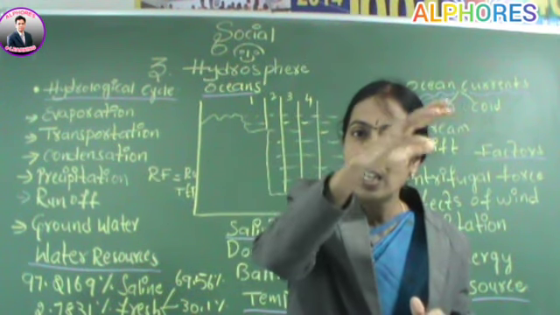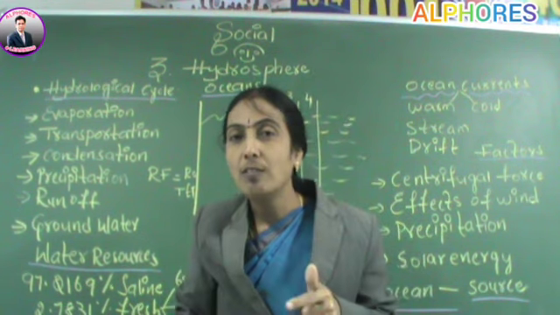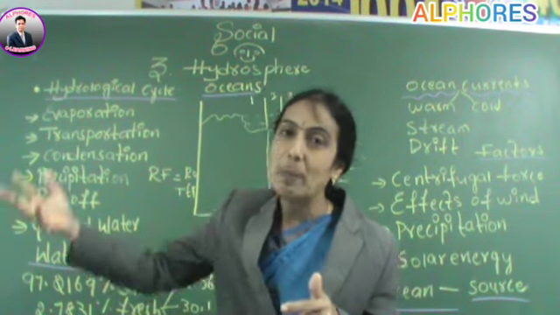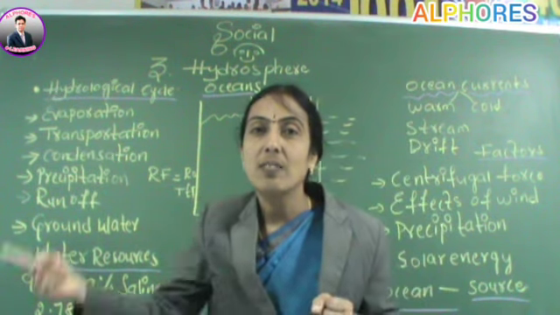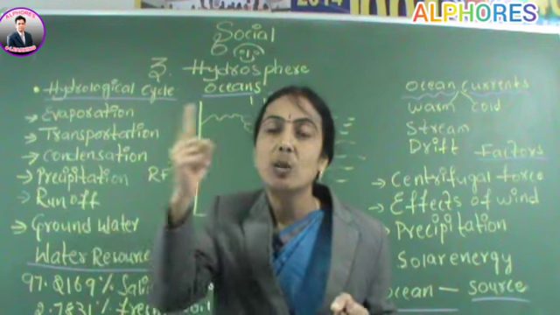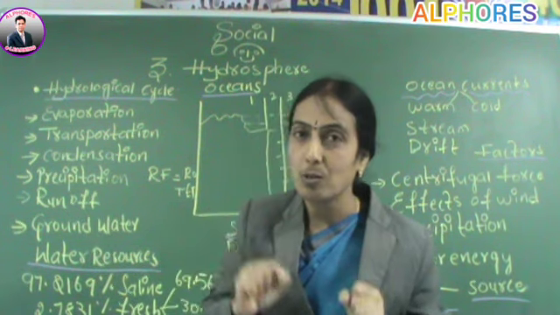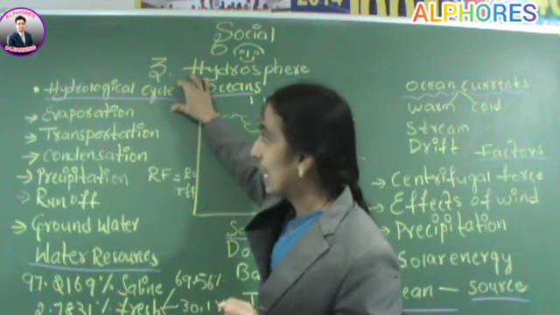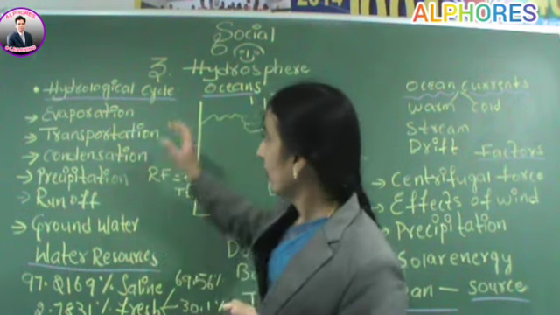After condensation it comes onto the earth through precipitation, and the water runs off to the oceans, and evaporation takes place again continuously. This is the water cycle effect. Water changes into solid, liquid and gas like that. This process is called the hydrological cycle, and it takes place in six stages.